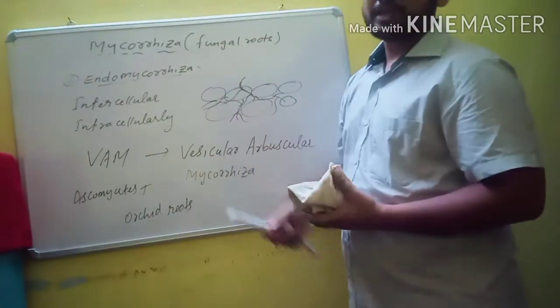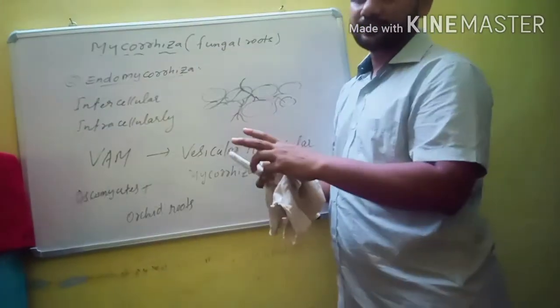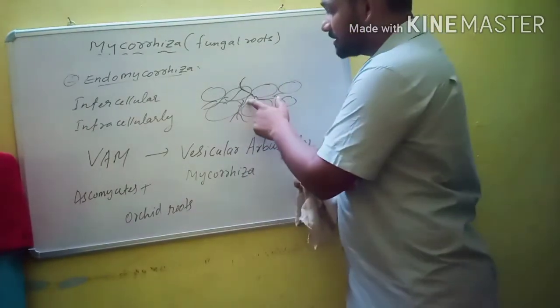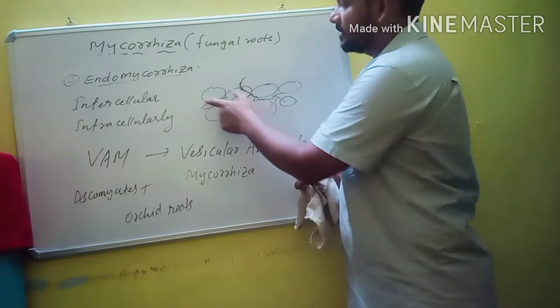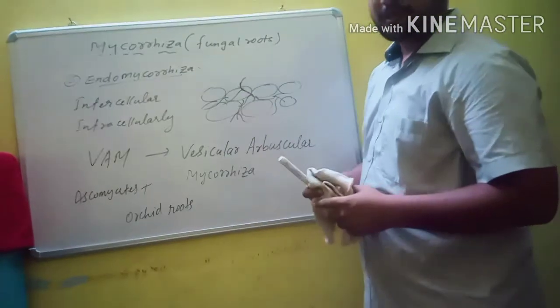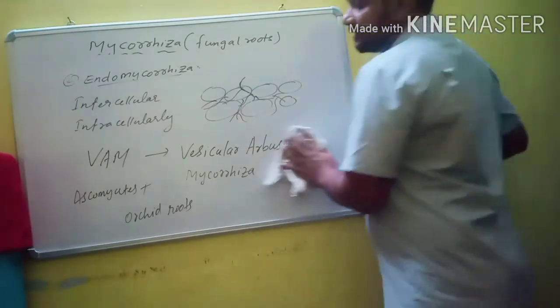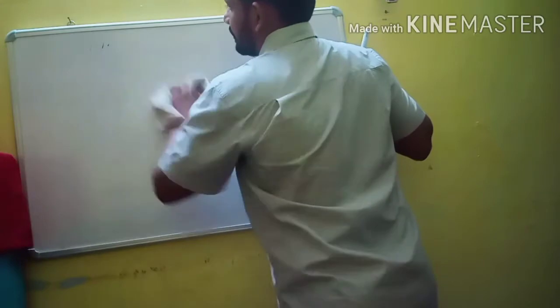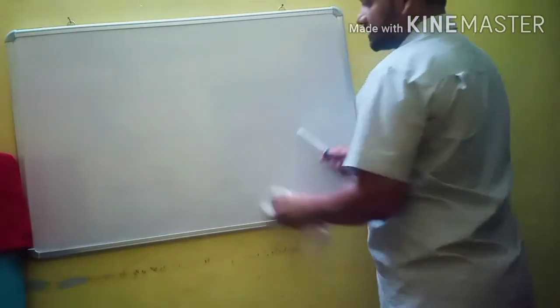So this is mycorrhiza. Mycorrhiza is a dual organism. It is not a single organism. Some part is fungi and some part is the root of a higher plant. So this is a dual organism. That's why this organism did not find a place in any of the 5 kingdoms.